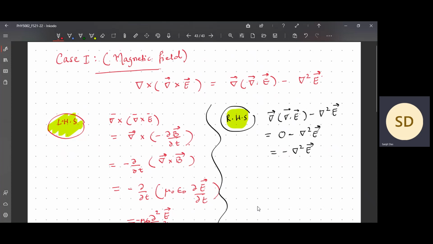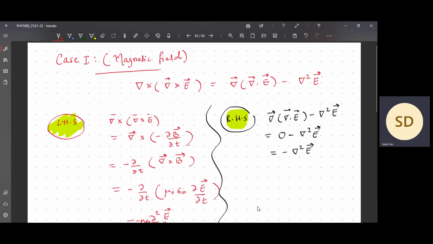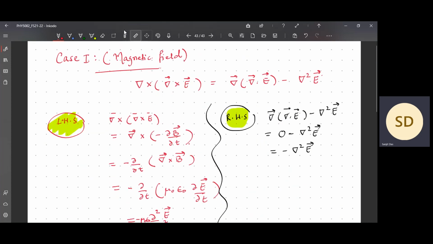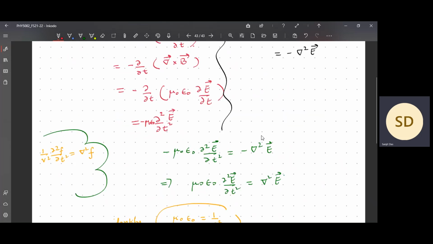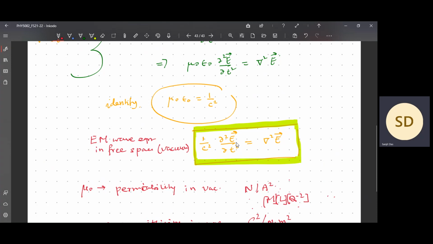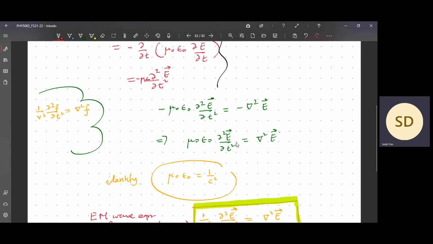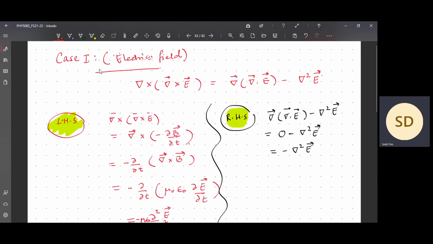So that brings you the electromagnetic wave equation for what? For the electric field. Sorry, I should have clarified this in the beginning. So it is for the electric field, and similarly you start with the identity for the magnetic field, and you will get the same equation. Instead of E, you will get the electromagnetic wave equation for the magnetic field. I am not doing that; that is case 2, you can easily do it by yourself.